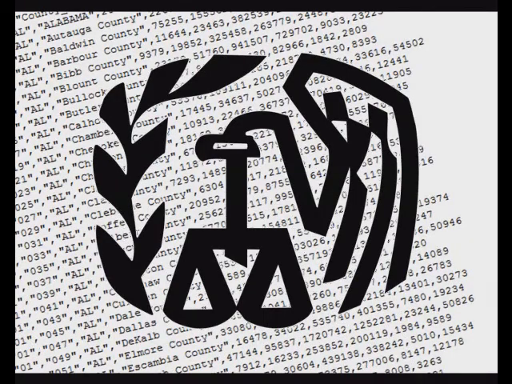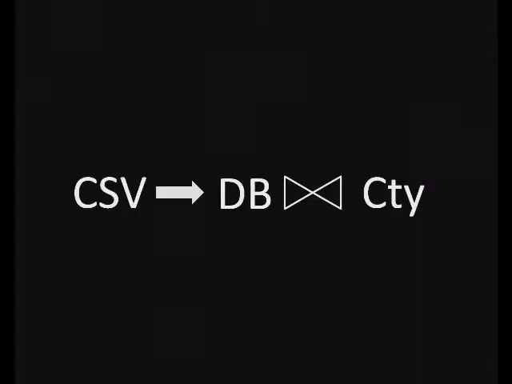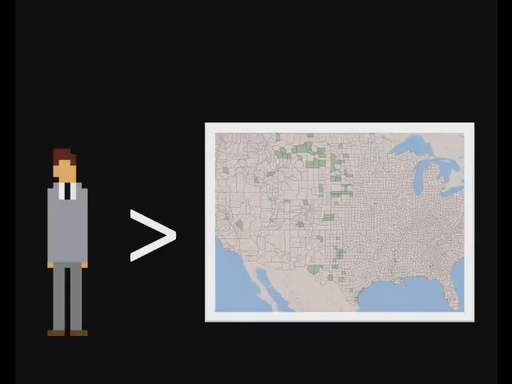We were then able to go to the IRS and find a per county total adjusted gross income data set. It's basically all the taxable income of all residents in a county. We took that CSV file, converted it into a database table, and then joined it off to a county's data set. At that point, we could make a map showing the counties in which the residents collectively made less than the executive in question, which was pretty cool.